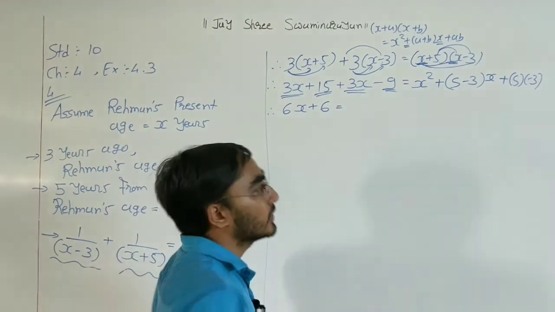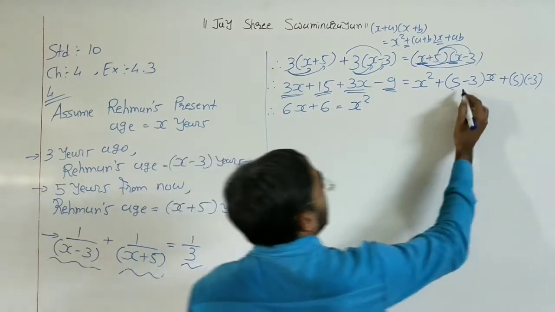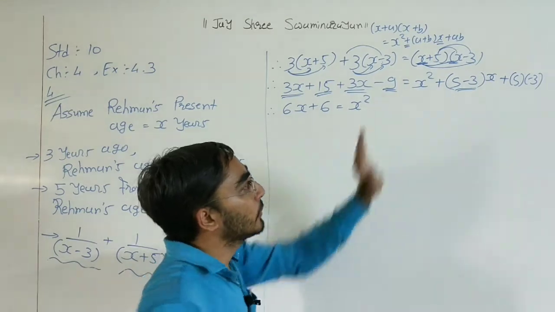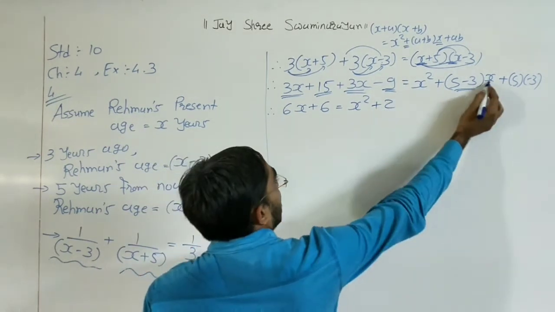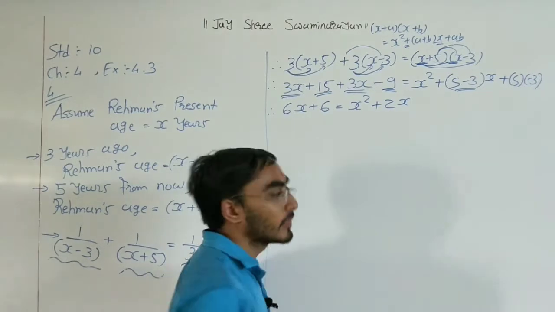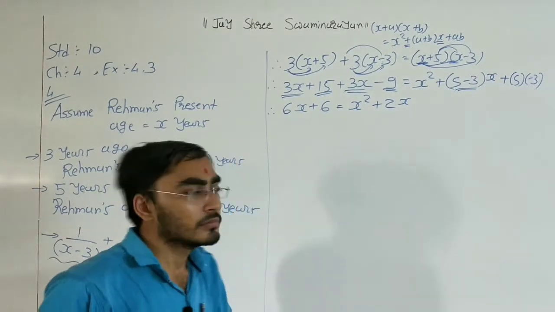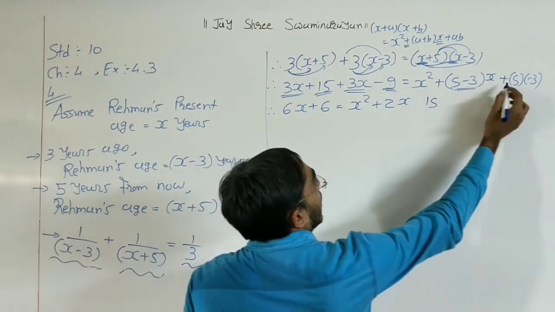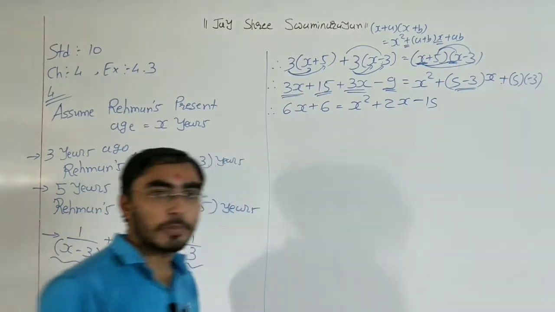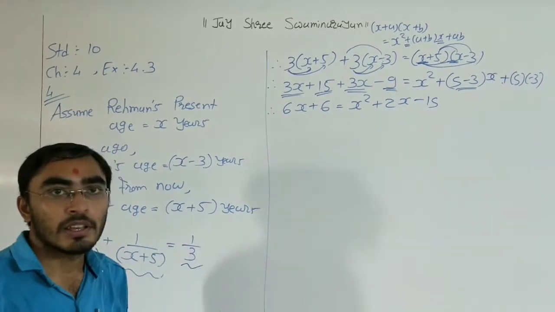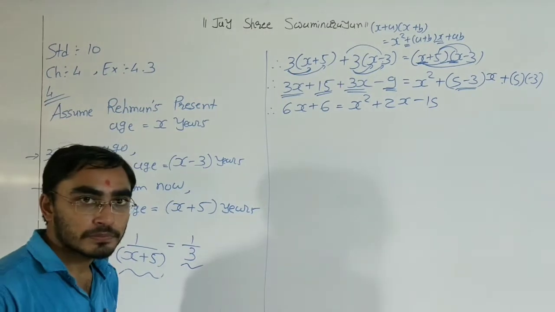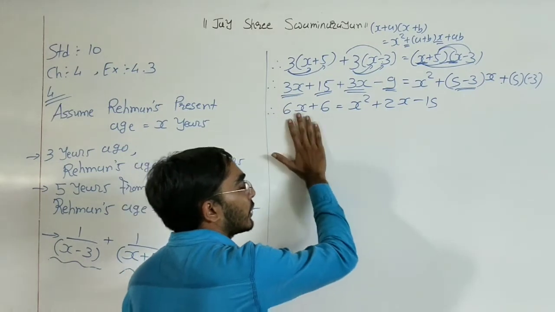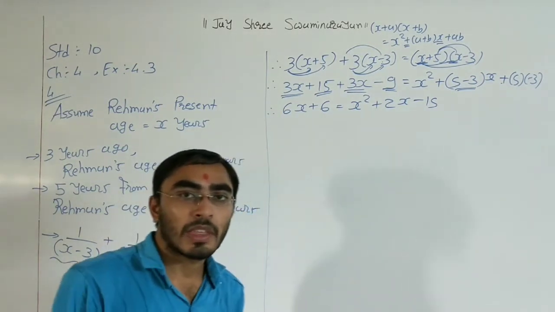First of all we have x square. Now we need to solve this bracket. 5 minus 3 is 2, the bigger number is positive, so plus 2 multiply x, so it becomes 2x. Now here multiplication is there, 5 threes are 15 and plus minus minus 15. Okay, now what we need to do: either we can transfer all these terms to the left hand side, otherwise we can transfer these two terms to the right hand side.